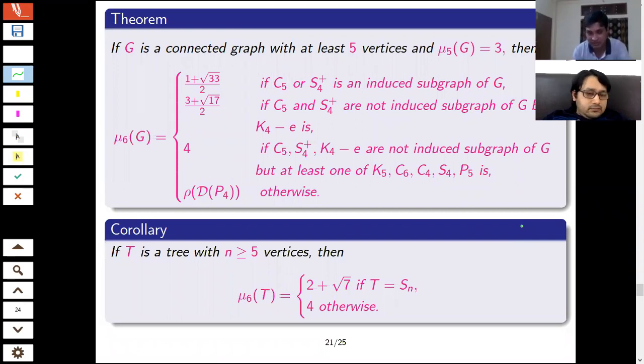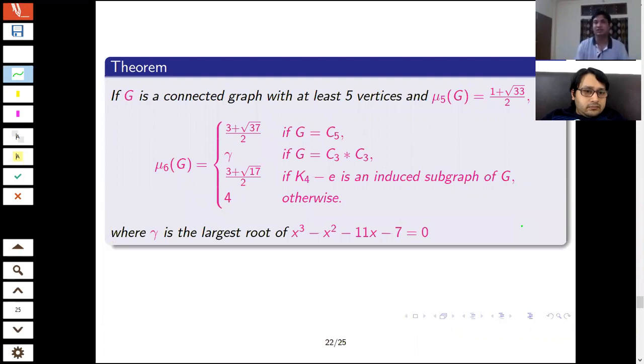So I must consider at least 5 vertices. So mu 6 is either 2 plus root 7 or it is 4. If the graph is the star graph, then it is 2 plus root 7. For any other tree, it is 4. For trees, it is a bit simple. I have the last possibility: if mu 5, that is the fifth smallest one, is (1 plus root 33) by 2.